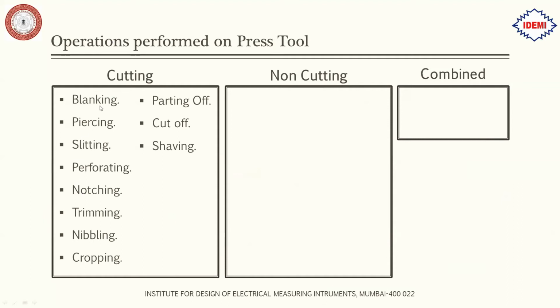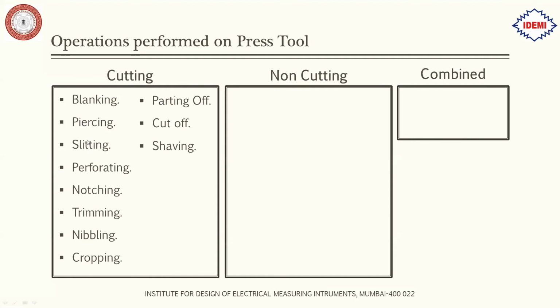In blanking, the component that we punch out of the die is the required piece, and the rest of the strip would be scrap. But in piercing it is completely opposite. The hole that we form is the required feature, and the component that is falling down is the scrap. So this is the difference between blanking and piercing.